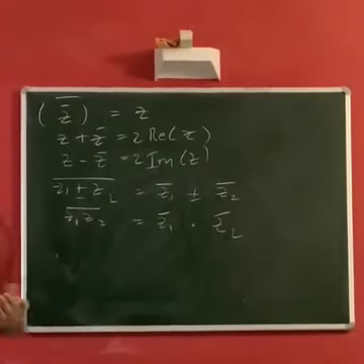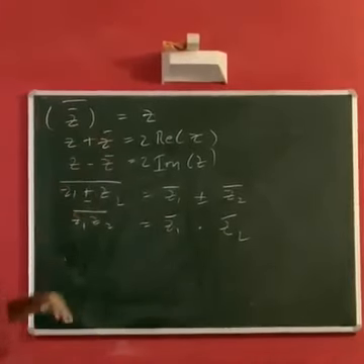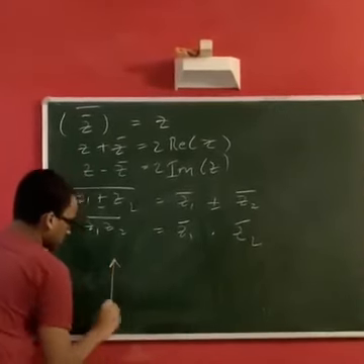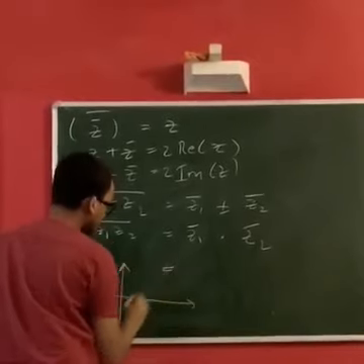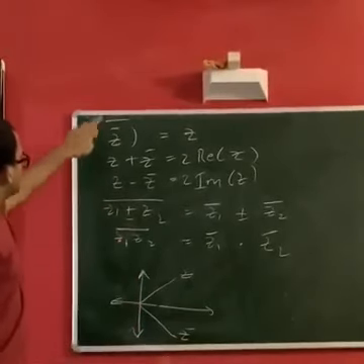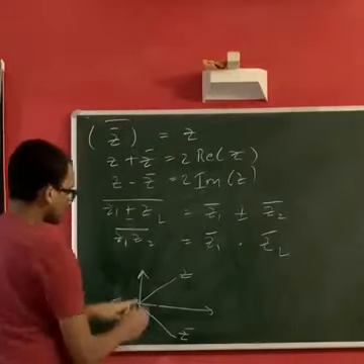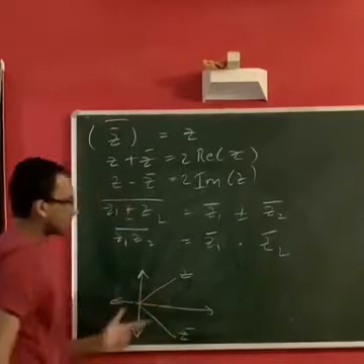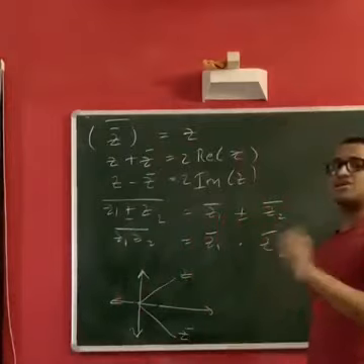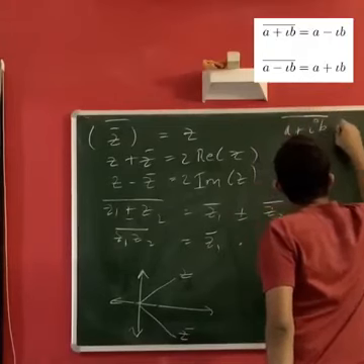So now that we've defined the conjugate of a complex number, let's look at a few properties that we get immediately. Let's view this with respect to the complex domain. See, this is z and this is z bar. The first thing it says is that the conjugate of z bar, that is z bar whole bar, is z. So that means the conjugate of this number is z itself. Yeah, that makes sense, right? But we can also prove this by using the alternative definition that we've had, that is the conjugate of a plus ib is a minus ib.